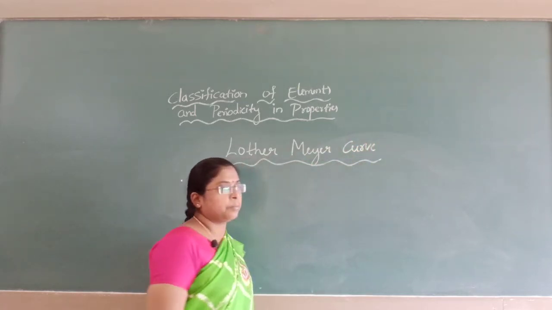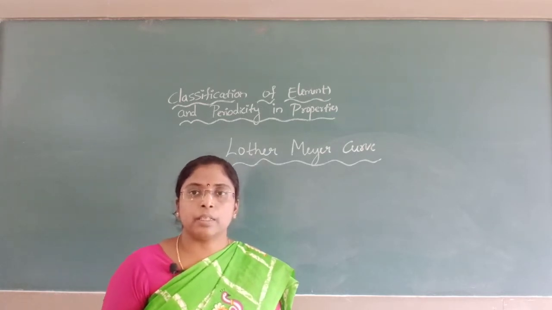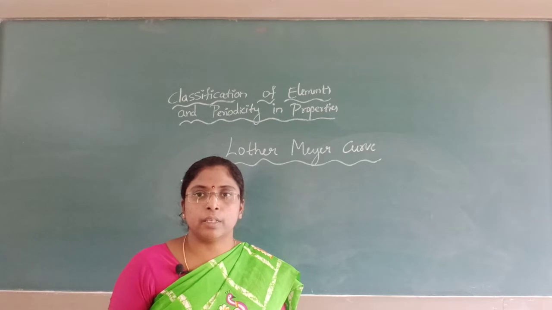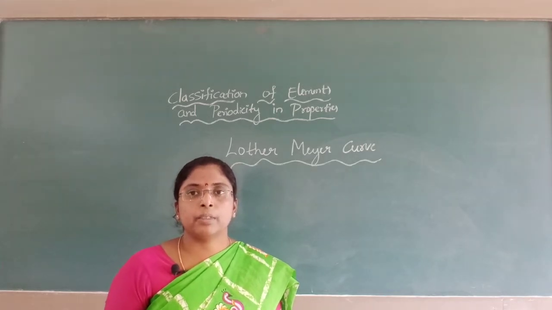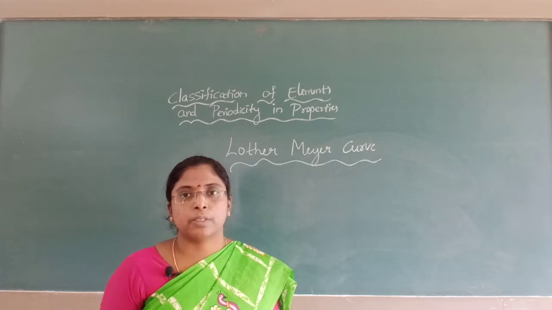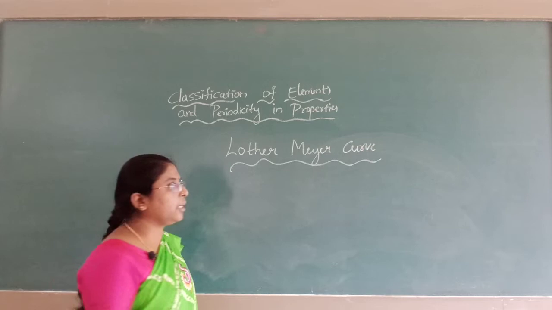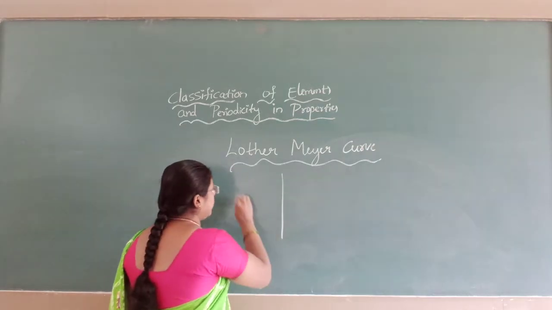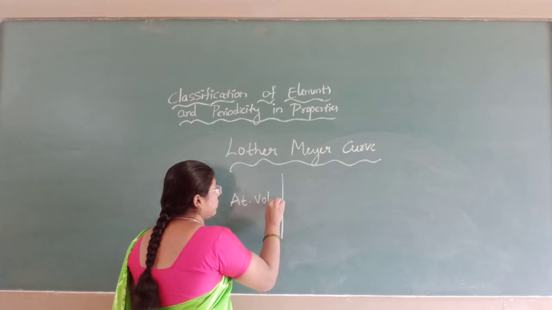According to Lothar Meyer, the elements are arranged in increasing order of their atomic weight. The elements occupying the same position have the same physical properties. He plotted a graph of atomic volume versus atomic weight.